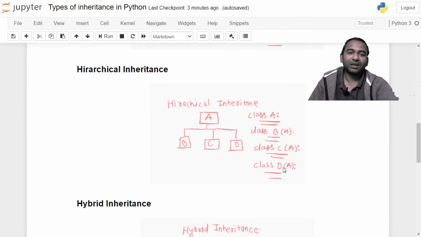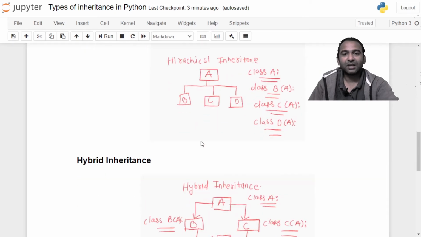Class D is inheriting class A, therefore colon and its statement. This was hierarchical inheritance, a single base class and multiple derived classes.